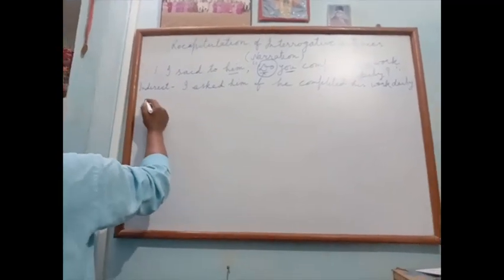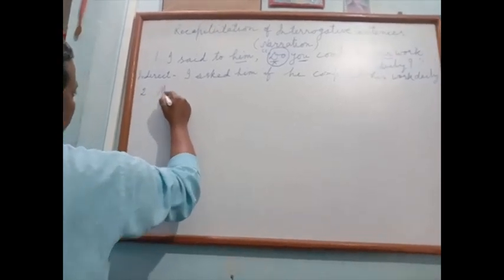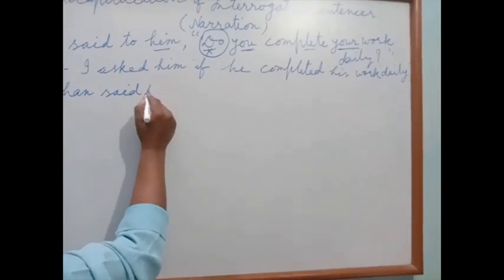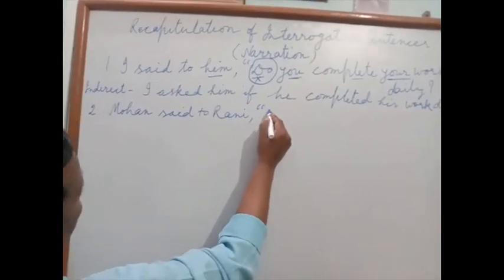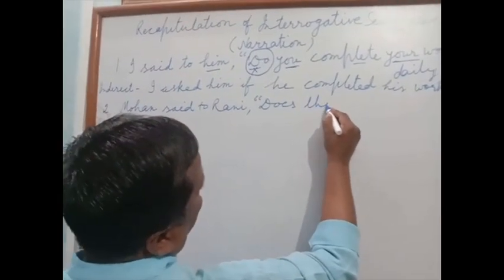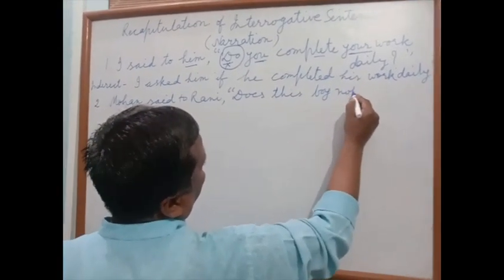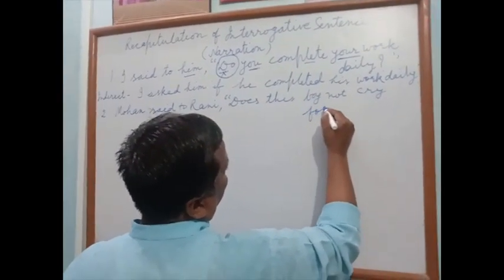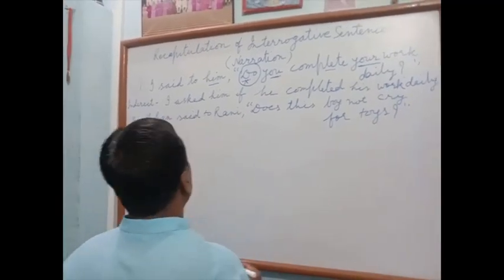Now take another sentence. Mohan said to Rani, does this boy not cry for toys?